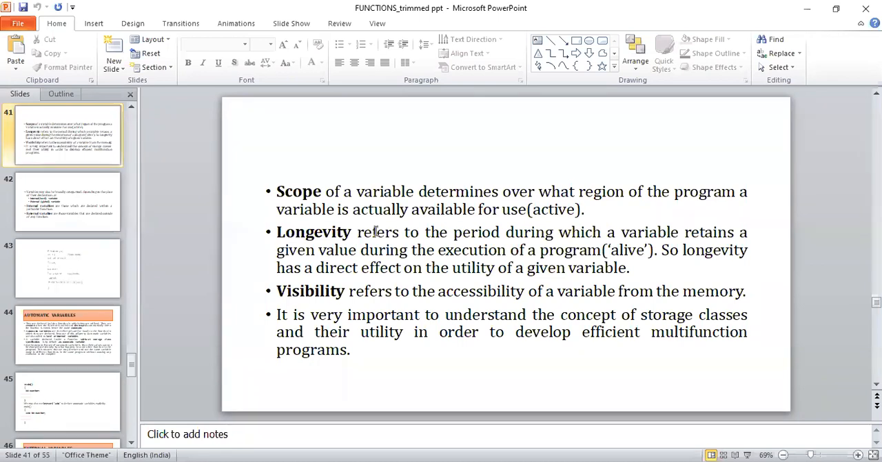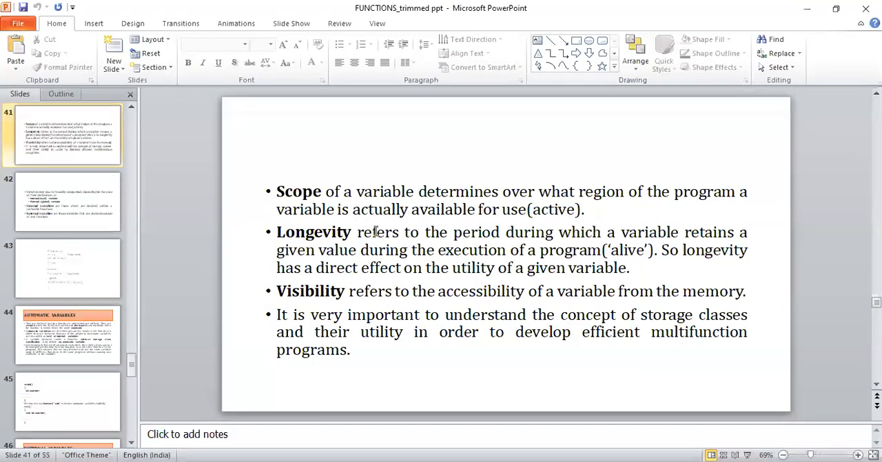Longevity is nothing but the period during which the variable retains a given value during the execution of the program. How much time the particular variable is alive during the execution of the program is the longevity. For example, if I'm running my program for half an hour, is the variable alive till the completion of half an hour, or is its aliveness only for 10 minutes or 5 minutes? That is the longevity of that particular variable.